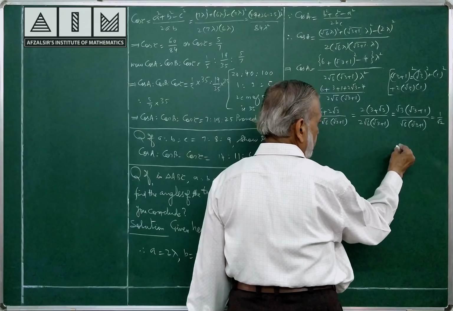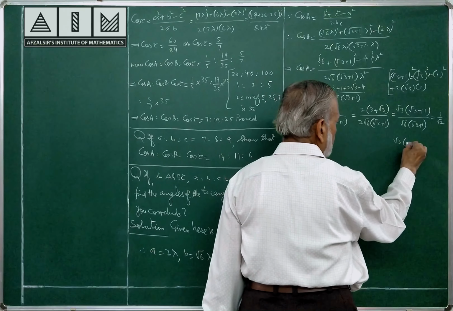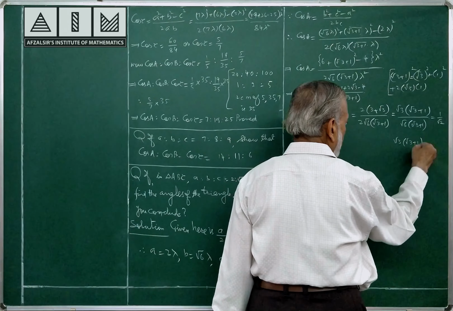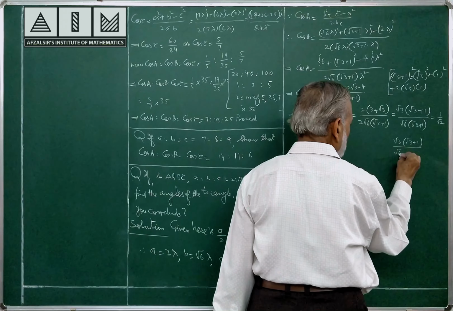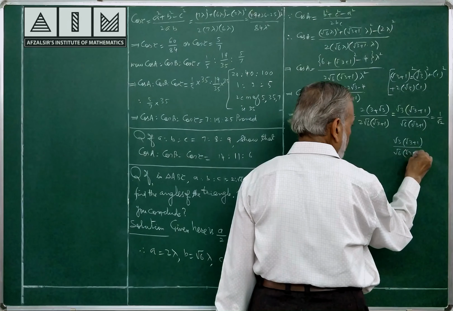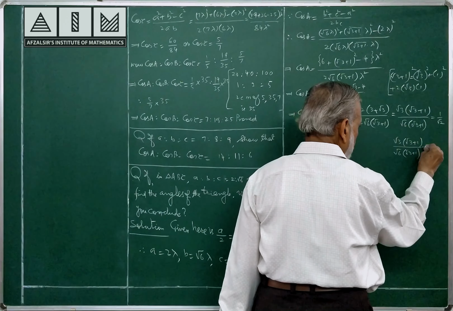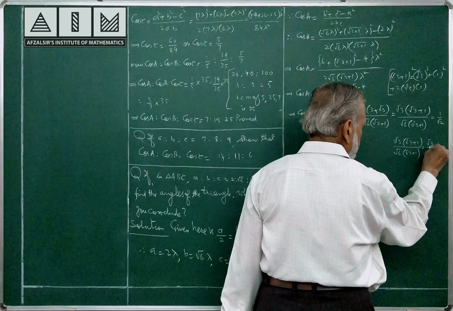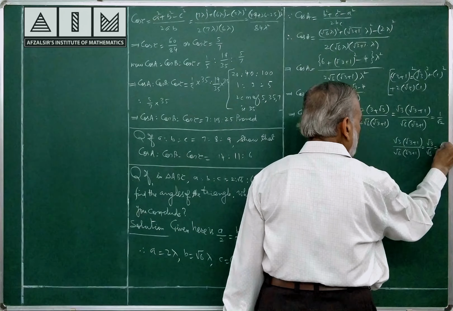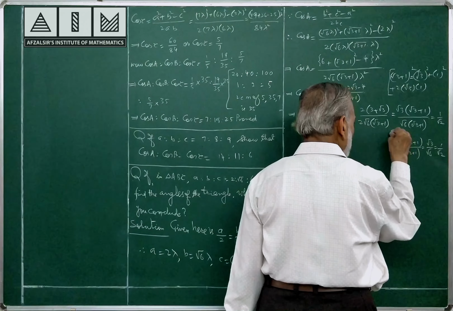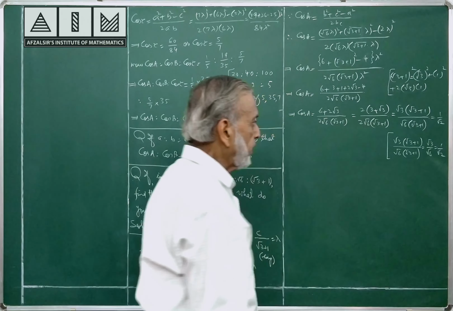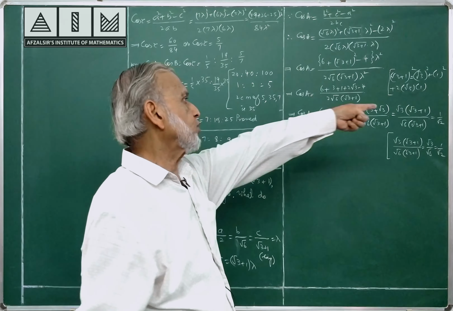You can see this work here: root 3 into (root 3 plus 1) by root 6 into (root 3 plus 1). After cancellation of these two, root 3 by root 6 is left out, which is 1 by root 2. Understand the simplification work. Cos A is equal to 1 by root 2.